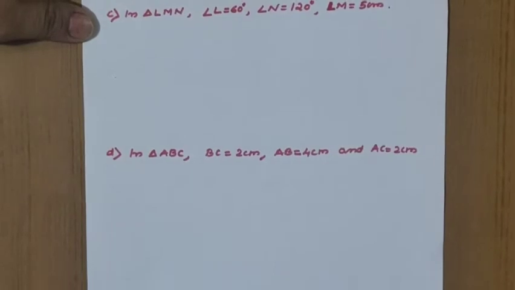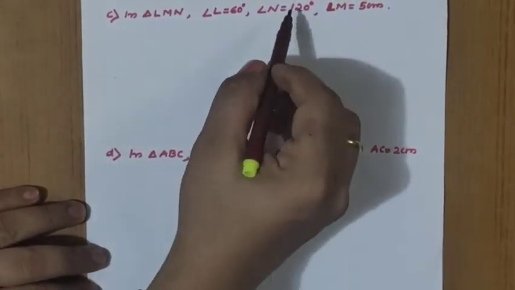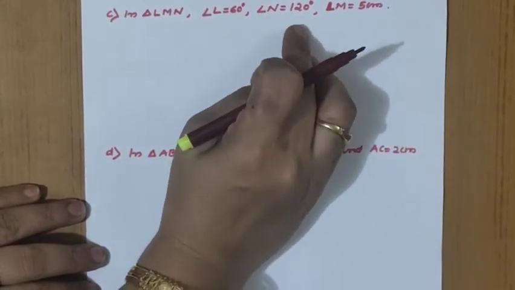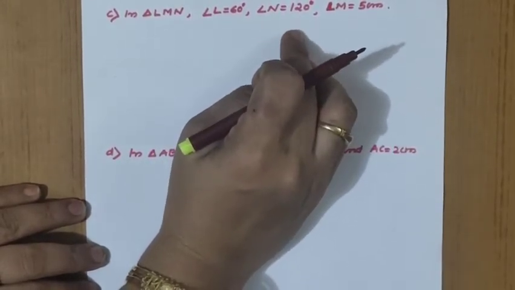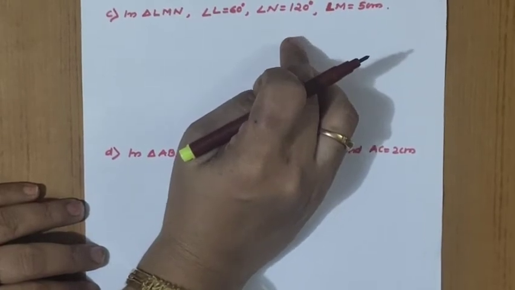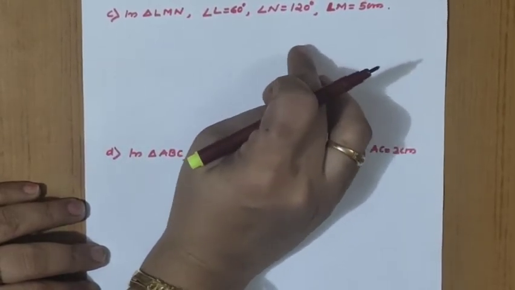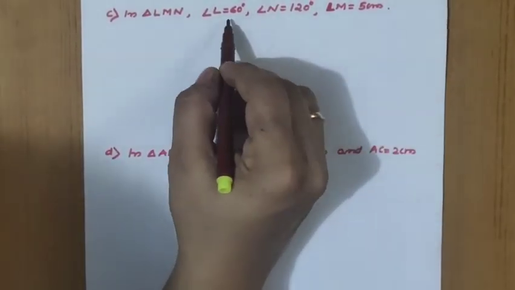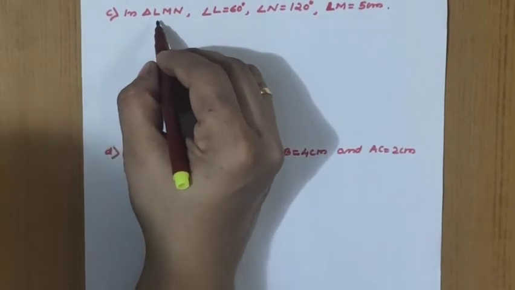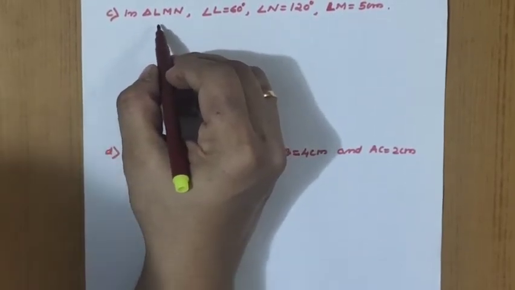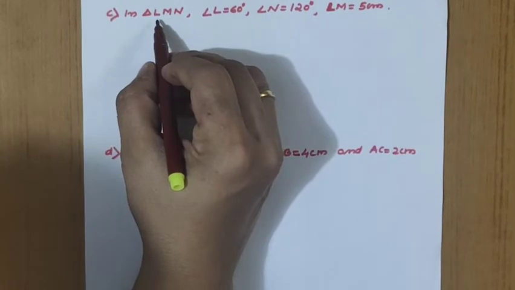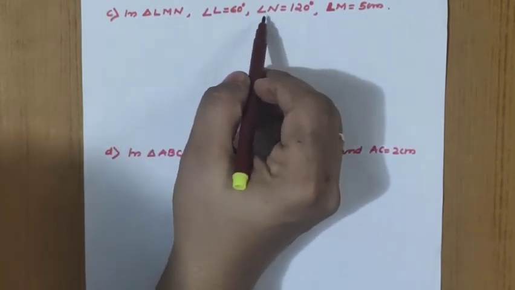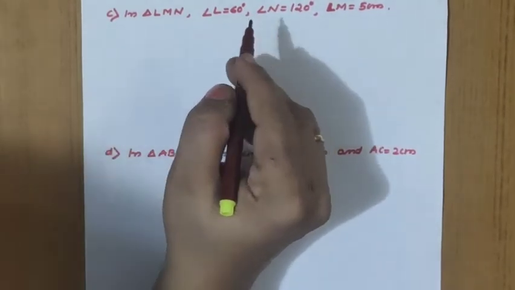In triangle LMN, angle L equal to 60 degree, angle N equal to 120 degree and LM equal to 5 centimeter. Same, the question is whether we can construct a triangle. If we are able to construct, we have to do the construction. If we are not able to do the construction, justify the answer. So in triangle LMN, two angle measurements are given. In triangle LMN, how many angles are possible? 3 angles. Which are they? Angle L, angle M and angle N. In that, two angle values are given. Angle L equal to 60 and angle N equal to 120.